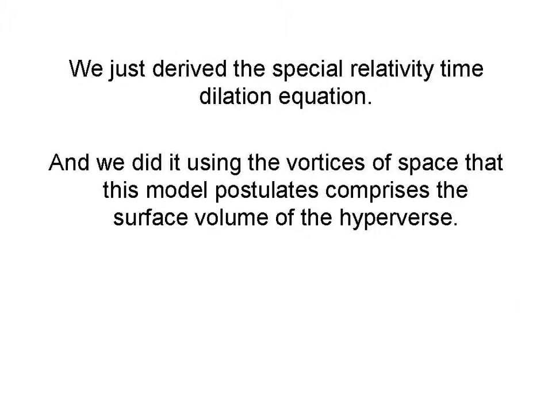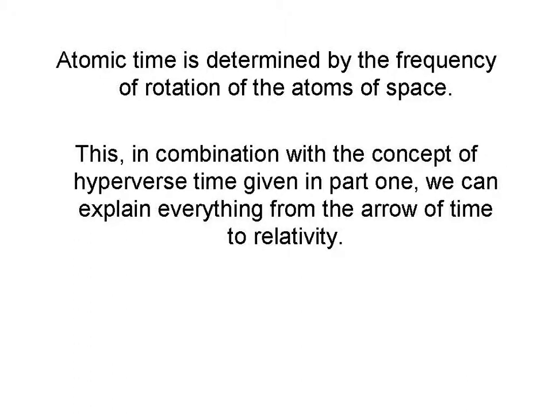So we just derived the special relativity time dilation equation, and we did it using the vortices of space that this model postulates comprises the surface volume of the hyperverse. Atomic time is determined by the frequency of rotation of the atoms of space. This, in combination with the concept of hyperverse time given in Part 1, we can explain everything from the arrow of time to relativity.